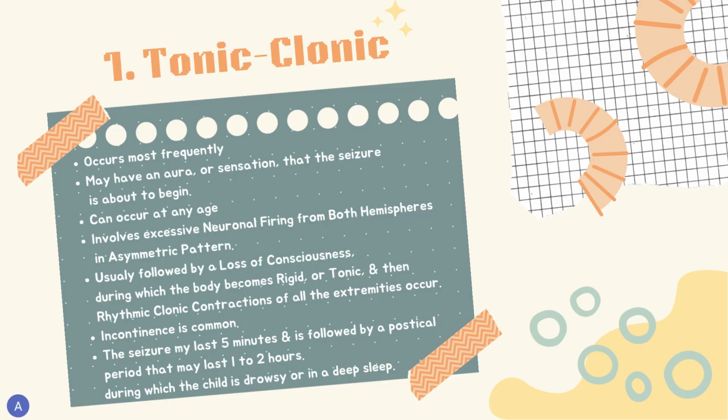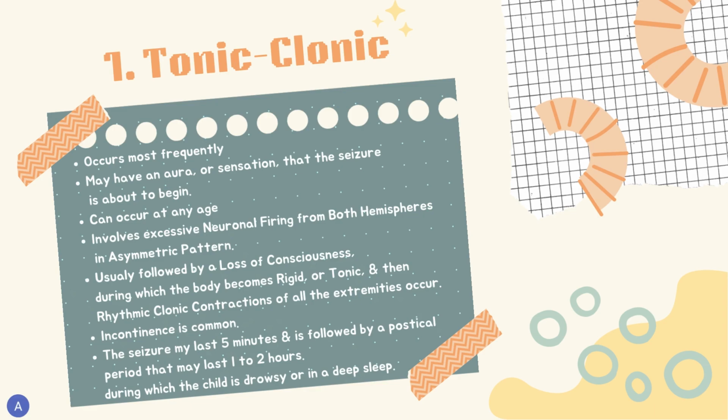What does it mean by tonic-clonic? Tonic-clonic type occurs most frequently. A child having a tonic-clonic seizure may have an aura or sensation that the seizure is about to begin. This non-specific seizure can occur at any age and involves excessive neuronal firing from both hemispheres in a symmetric pattern.